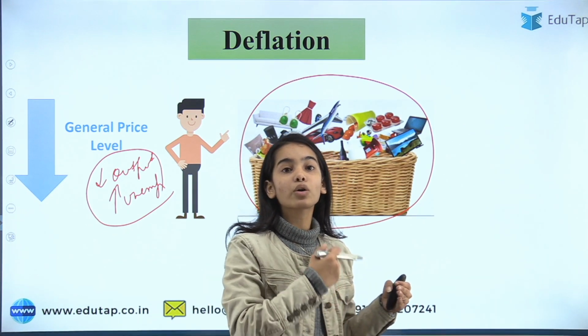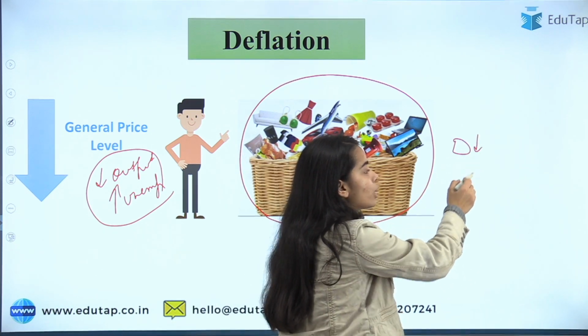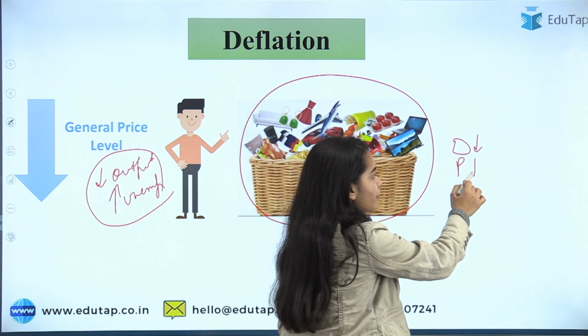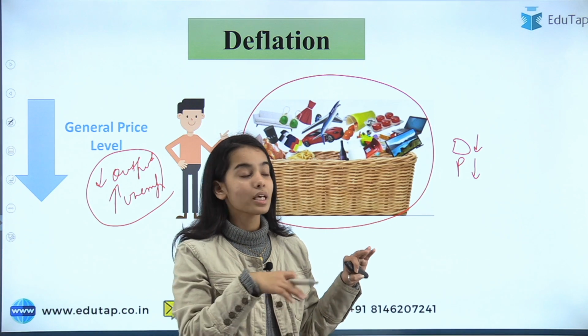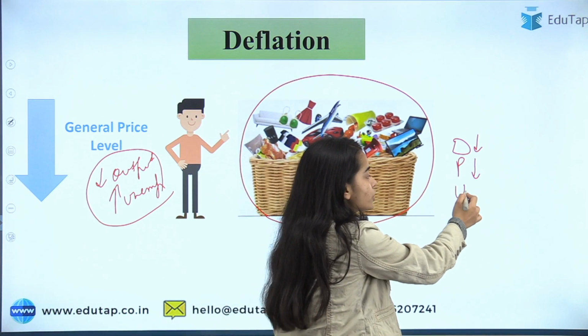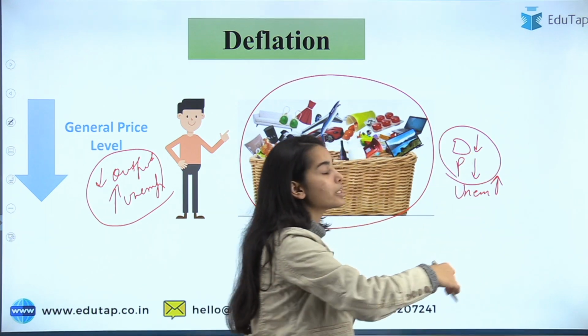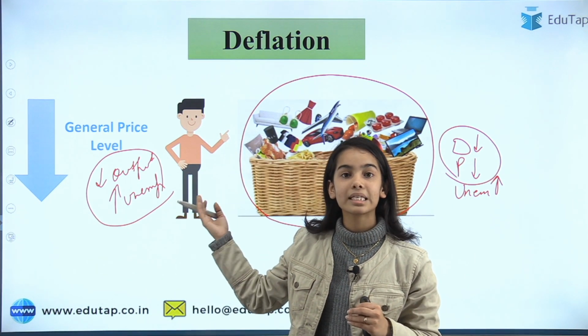So the consumer will want to buy in the future, and in the current period the demand will go down, and due to this the production will also go down. And the producers will start laying off the workers, so the unemployment rate will increase. See, with the decrease in the demand and the decrease in the production, the output is also decreasing in the country.